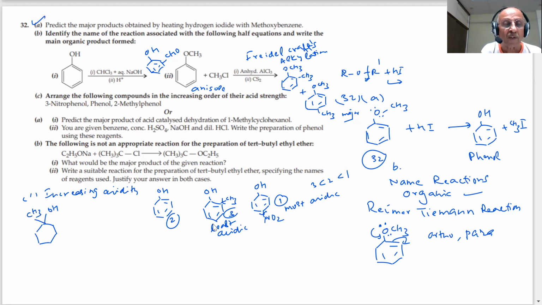CH3. So dehydration means loss of water. This hydrogen can be lost, this can be lost, or this. Which is the more stable? More substituted alkenes are more stable, so what will be the product, students?